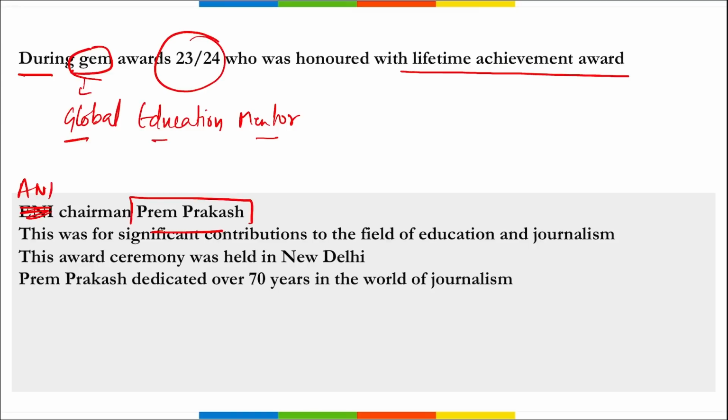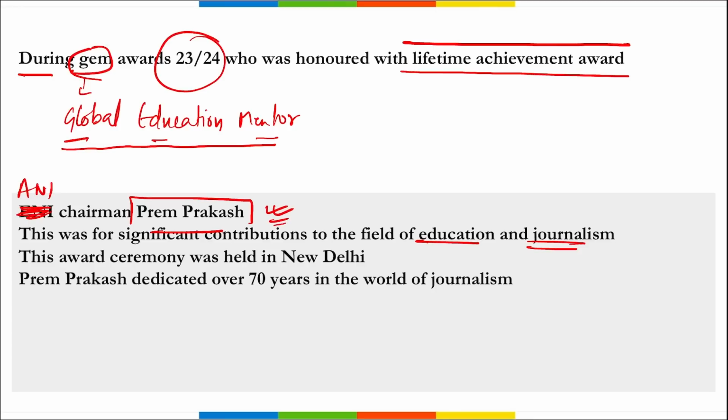He was recently honored with the Lifetime Achievement Award for his significant contribution to the field of education and journalism throughout his life. Correct. This was during the Global Education Mentor Award for 23-24. Who? ANI Chairman Prem Prakash. Correct.